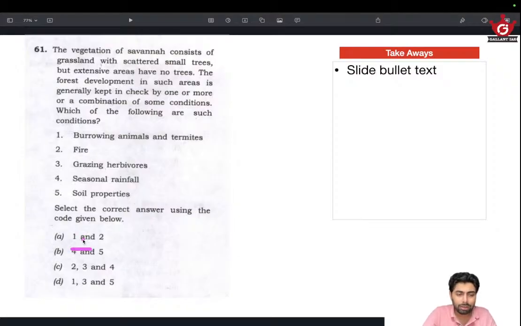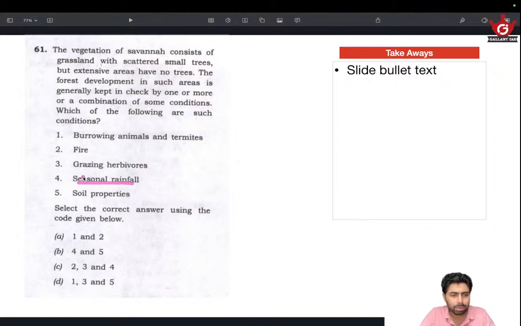So we can eliminate these two, and we can say that okay, it's either C or D. Then seasonal rainfall. Yeah, obviously that's very fundamental. Seasonal rainfall will definitely be there. Soil properties. Okay, that also makes sense. Some soil can limit the growth of trees. That is also possible. But seasonal rainfall should definitely be there.